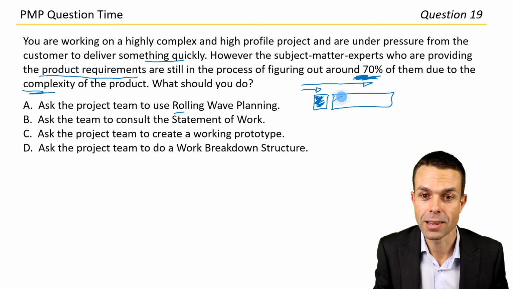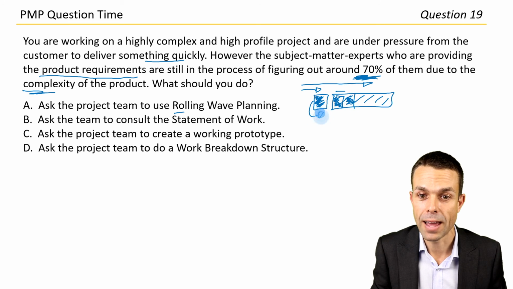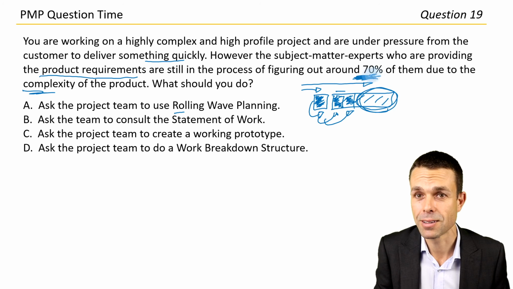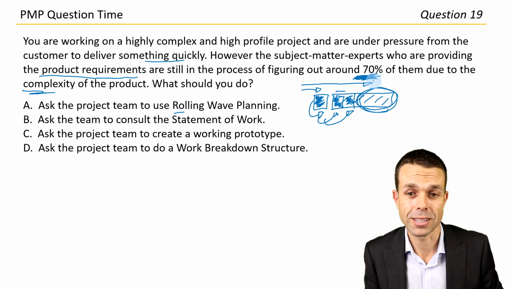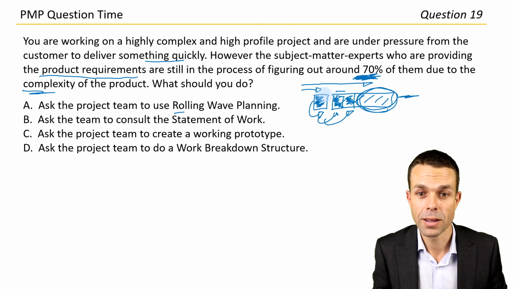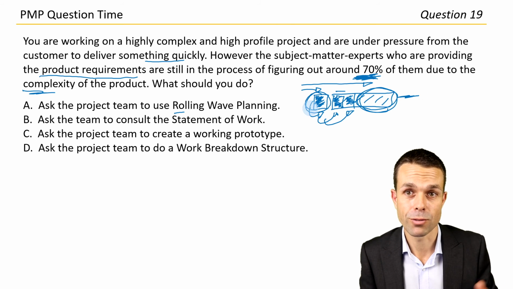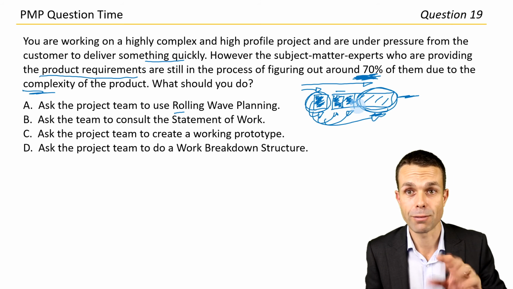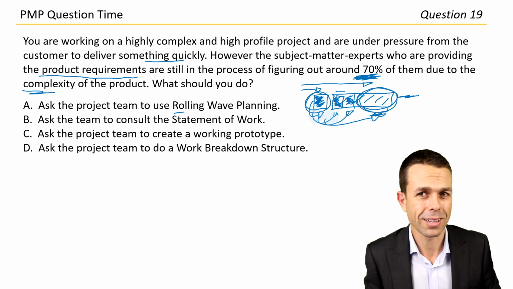and then for all of the far stuff, we just get a high level, a broad idea, and then as it gets closer to us again, we plan in detail, and then the next increment, we plan in detail. So we can still deliver this piece and this piece as it comes up, and this piece as it comes up, and just have a broad idea. So that's that 70%. I think that actually could work for us here. So high level in the long term, detailed in the short term, we can start delivering just that near-term stuff and plan for that long-term stuff, have a good idea of it coming up in the future. That could be good. Let's see what else we have.